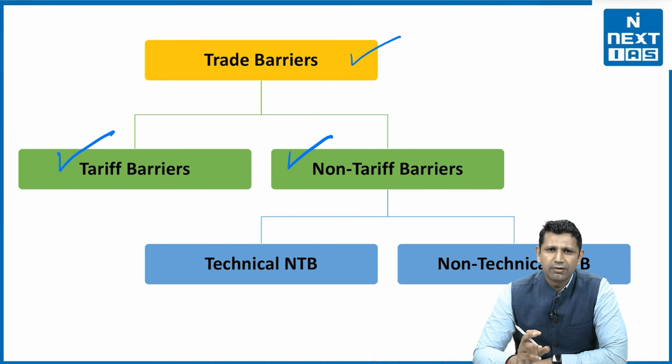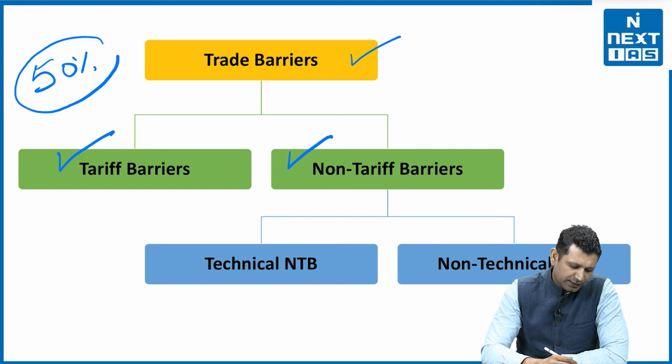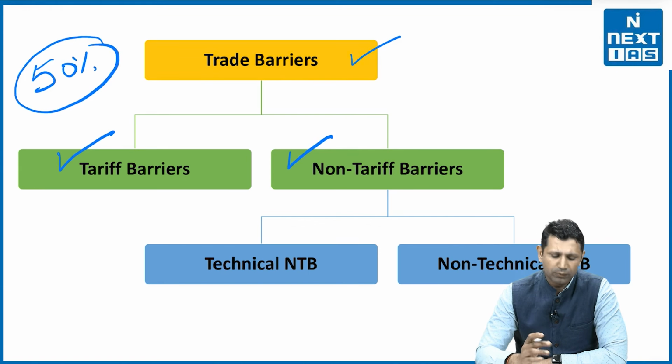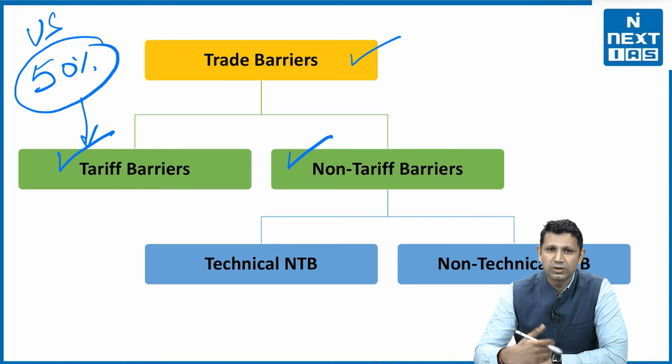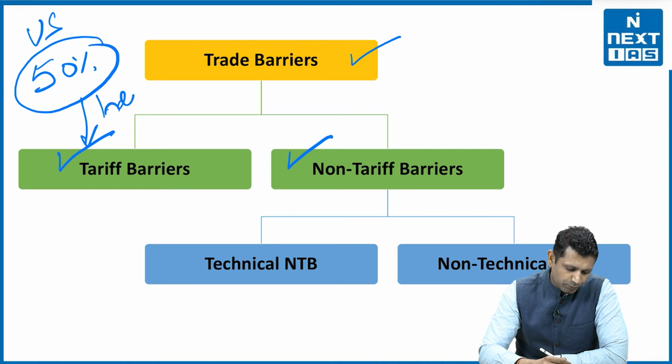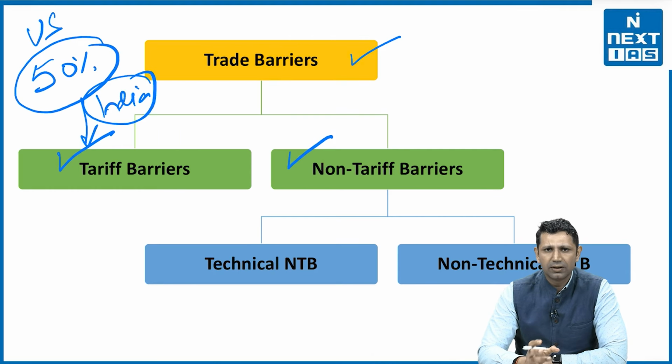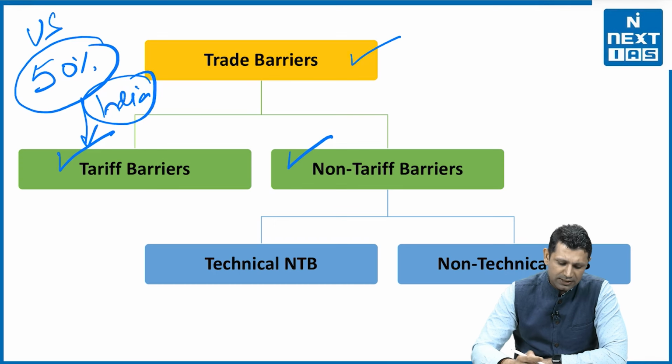What is a tariff barrier? When the customs duties or the taxes are increased. For example, US has now put 50% tariffs on India. So that is a kind of tariff barrier. So the 50% tariff that the US has imposed on Indian products, that is a tariff barrier. Now second is a non-tariff barrier.